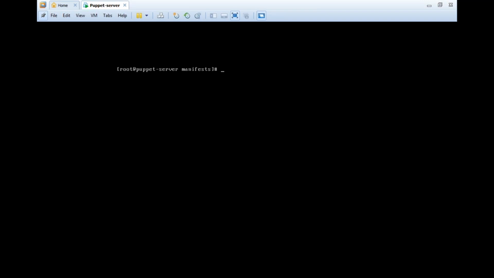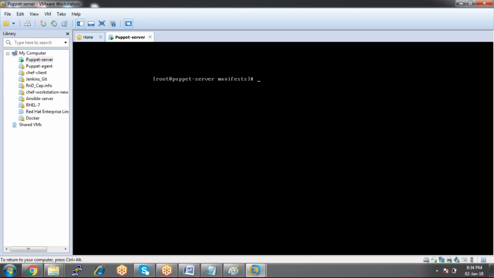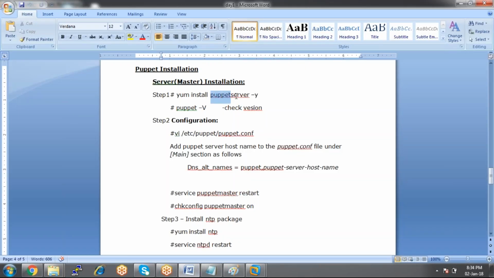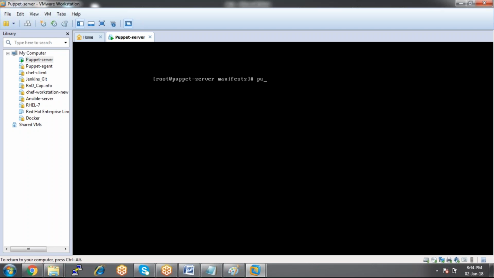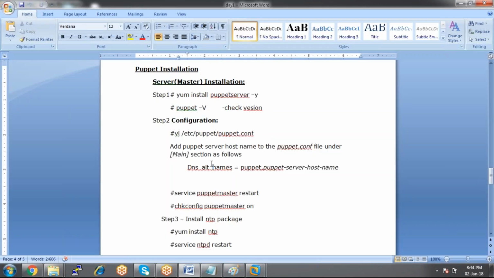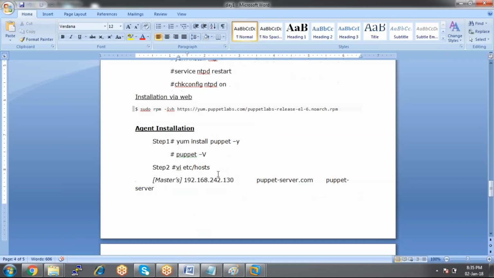This is the minimal version. I'm using the minimal version of CentOS here. First we need to install the Puppet server; this is the package name, Puppet server. Then check the version. I've already installed it, so puppet -v gives the version of the Puppet server. This is the version I'm using here.